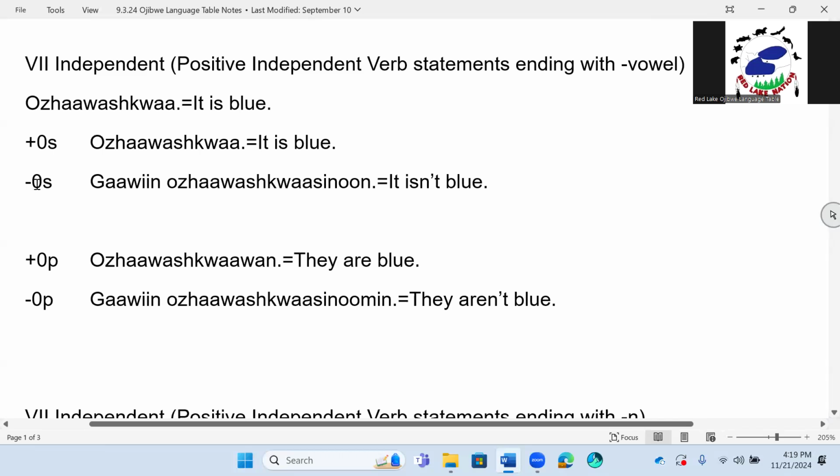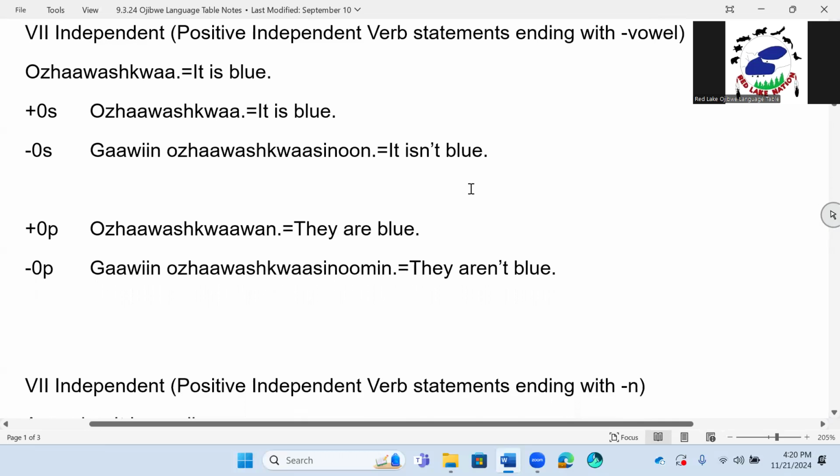A negative 0s, you're going to say something that's negative, and it's not anyone or anything. So we're going to use this Gawin and then a Sinun pattern or Zinun pattern. Okay, so we're going to put this word together here. Zero, negative 0s. Gawin o Jawashkwa Sinun. It isn't blue. Okay, negative. Gawin o Jawashkwa Sinun. It isn't blue. All right, something inanimate.